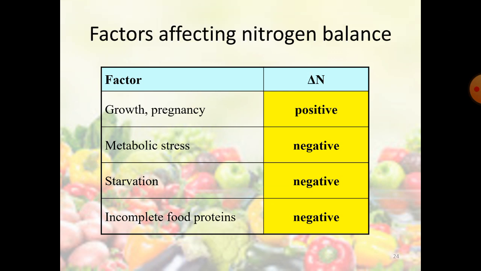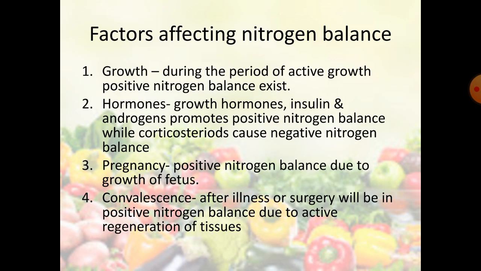Next one, factors affecting nitrogen balance. In growth and pregnancy, it is found to be positive. Then in metabolic stress, starvation and incomplete food proteins, during malnutrition, etc., it is found to be negative. Growth. During growth, it is said to be positive nitrogen balance. During the period of active growth, positive nitrogen balance is seen.